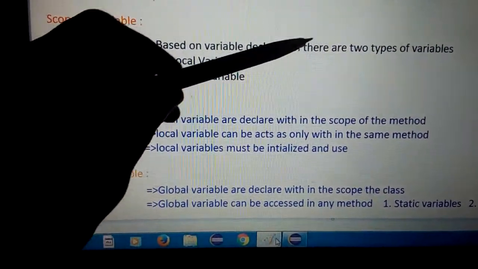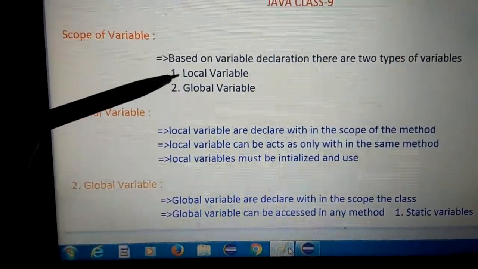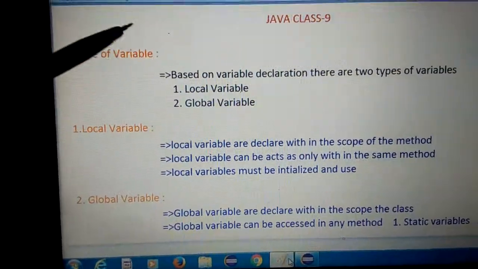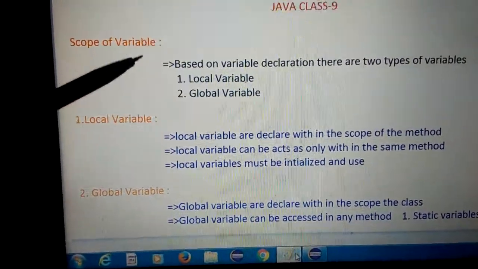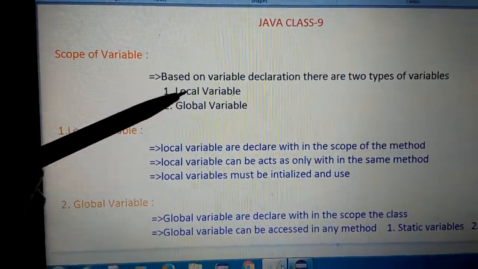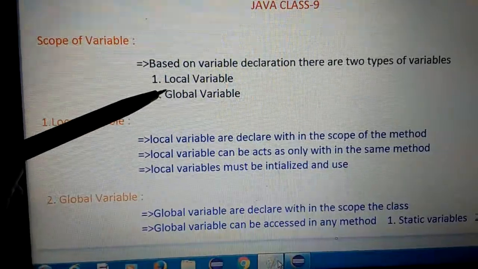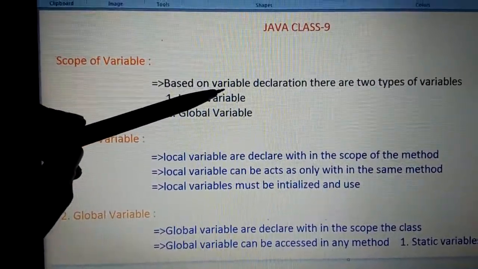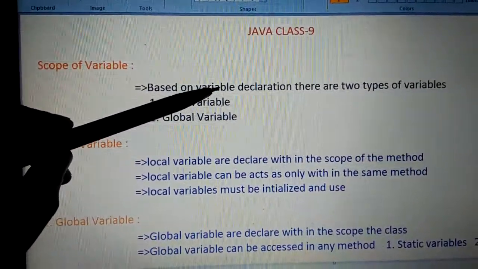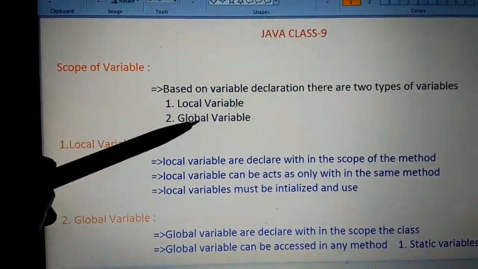Based on the variable declaration, there are two types of variables: local variable and global variable. We have already seen what we mean by variable declaration. Based on that, we have local and global variables. If you have not listened to that topic, just go through it. Okay, local and global variables.